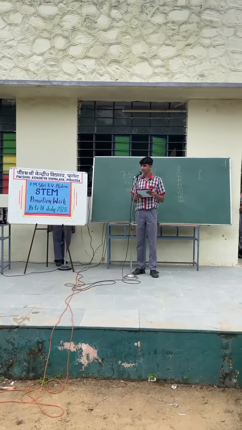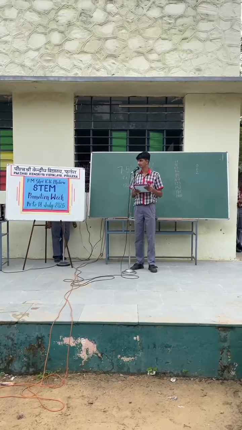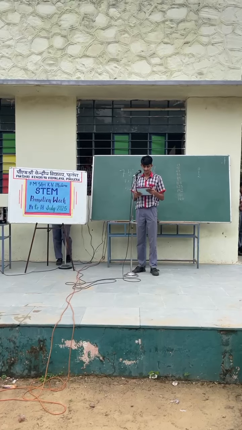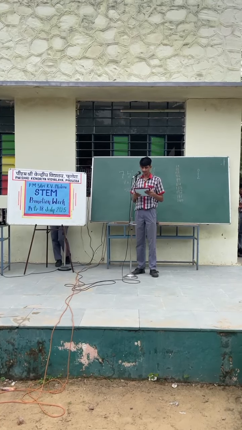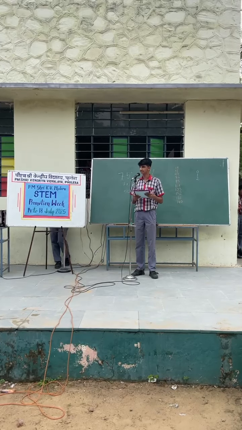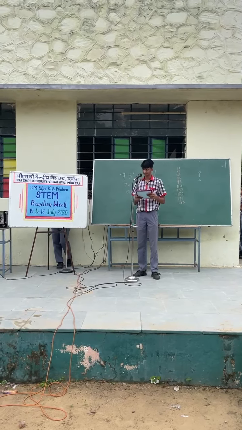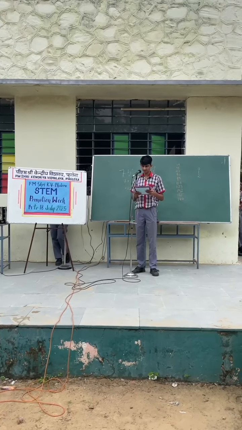My third question is from class 3rd. How many sides does a triangle have? Yes, your answer is correct. Triangle have 3 sides. My fourth question from class 4th. What type of angle is 65 degrees? Yes, your answer is correct. 65 degrees is an acute angle.